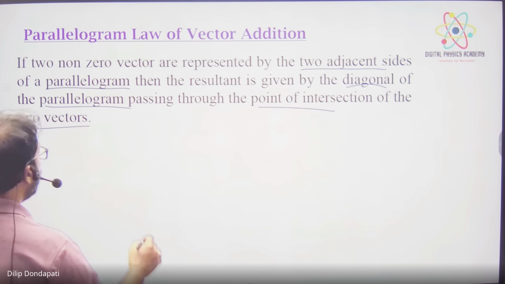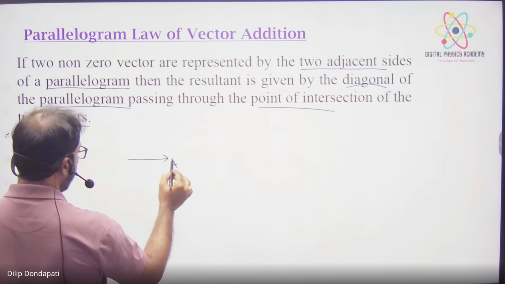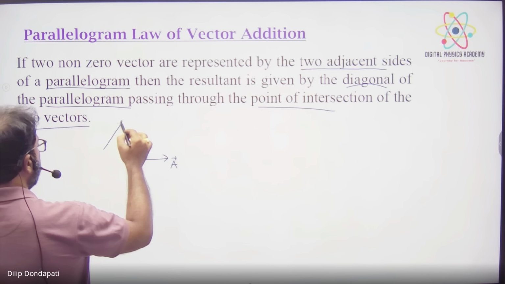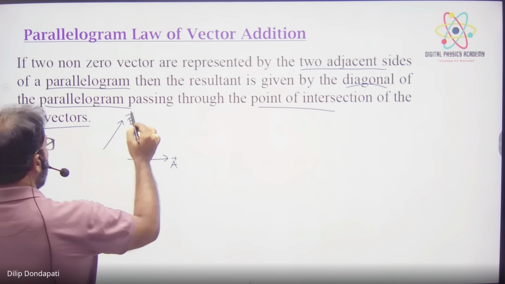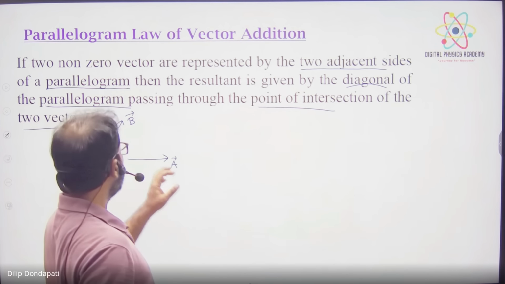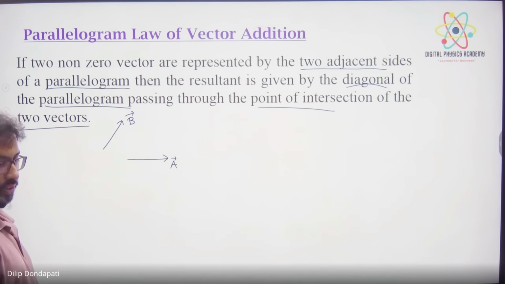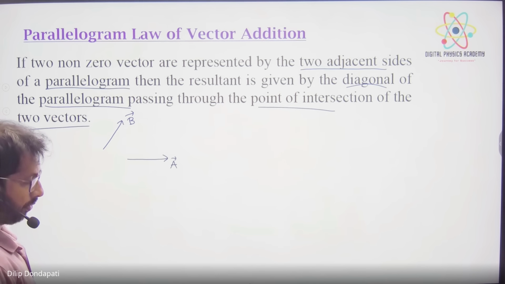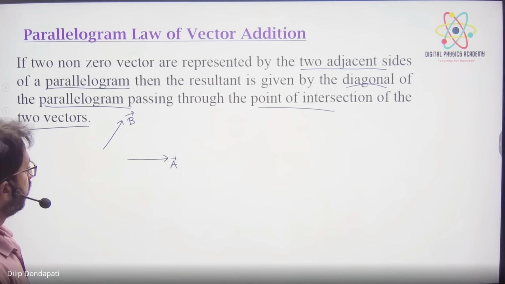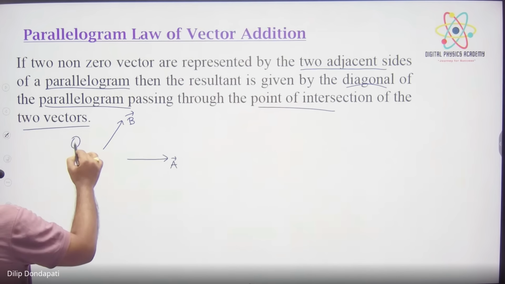So to add two vectors, suppose vector a is there and vector b is there. I want to add these two vectors by using the parallelogram law. Copy it first. And the angle between them is theta.